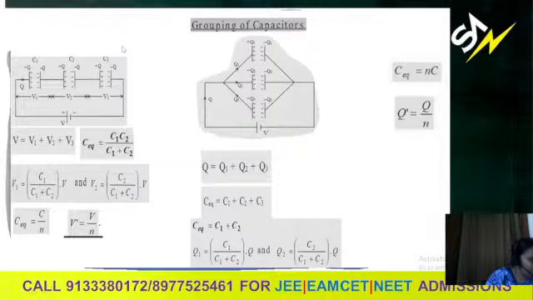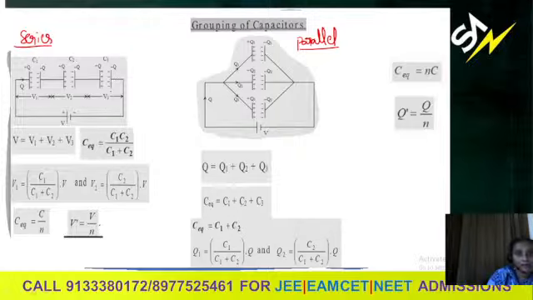An important topic in capacitance is grouping of capacitors, nothing but combination of capacitors. Let us look into this diagram which gives the series combination of capacitors. Series combination means end-to-end connection. Here I consider three capacitors which are connected in series. When they are connected in series, the charge remains the same.